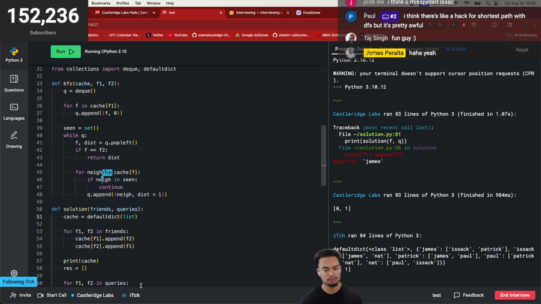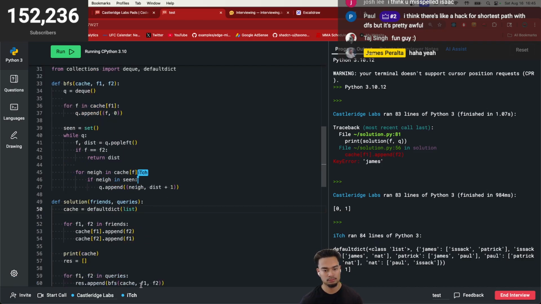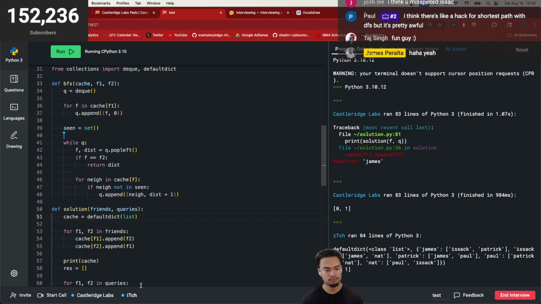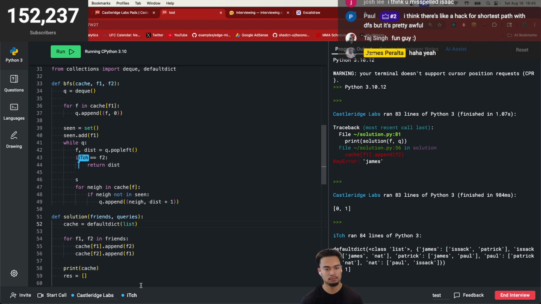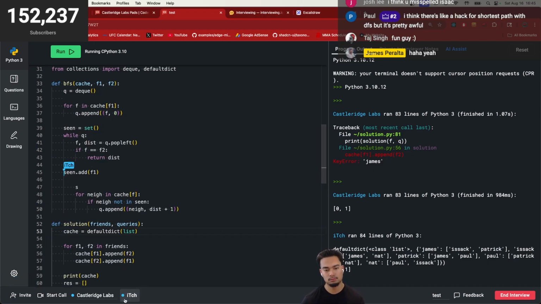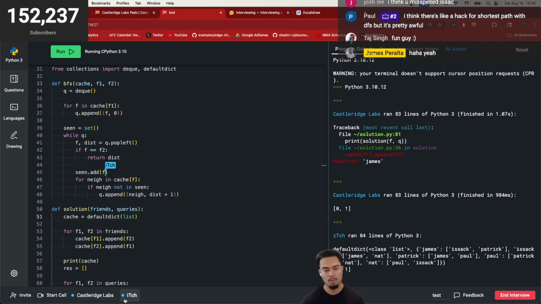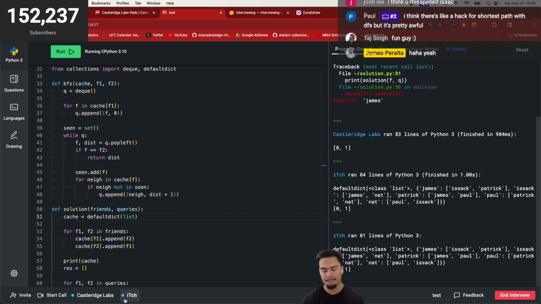Okay. So now I'm just going to do if not in seen.add. I think this was where the issue was. And then I also need to actually, no. I think I've seen the error here, so this should be down here because I'm revisiting old names, I feel. So let's see. I don't think that's the error.